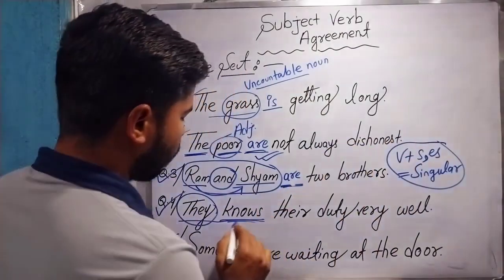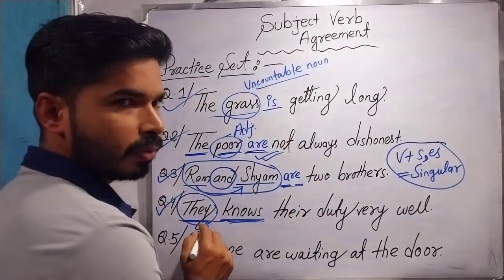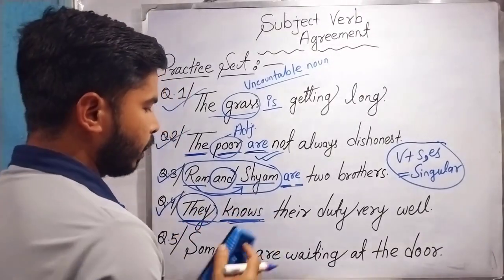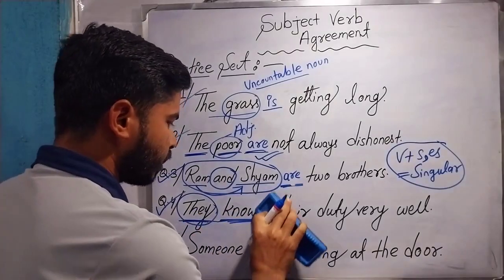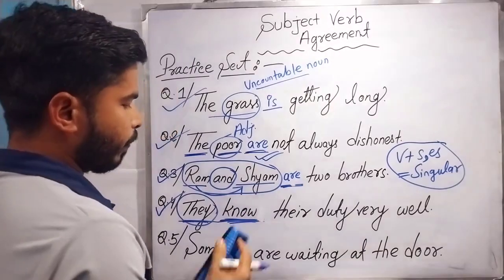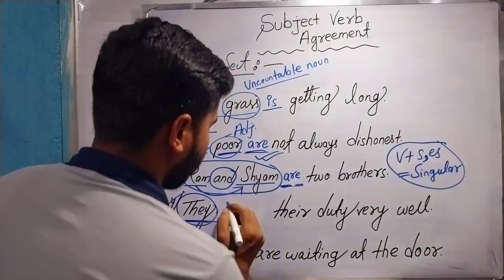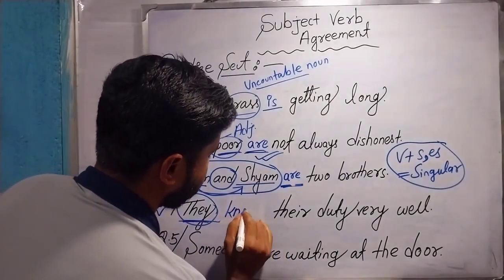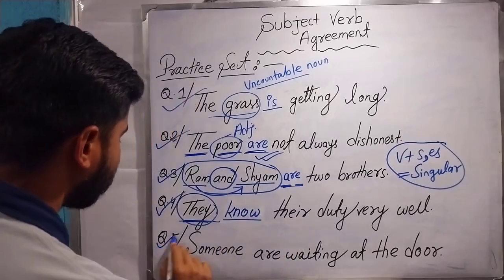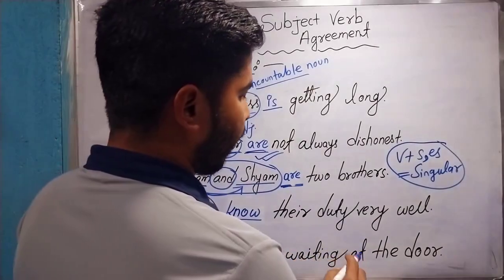In the same way, knows is singular, but we can't use knows because the subject is in plural form. That's why the answer will be in plural. Hence, s will be erased, and the answer will be know instead of knows.